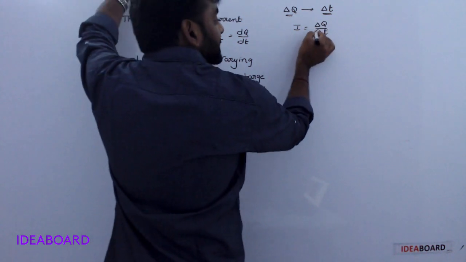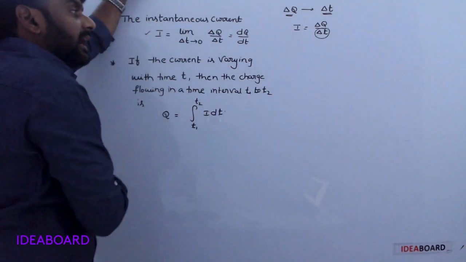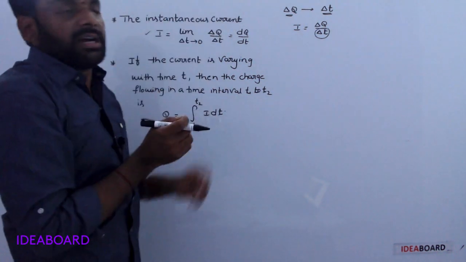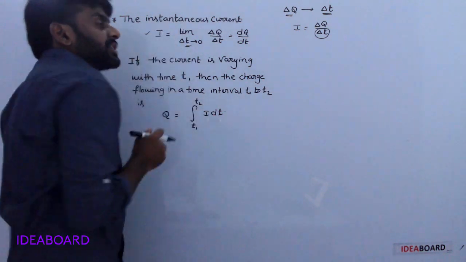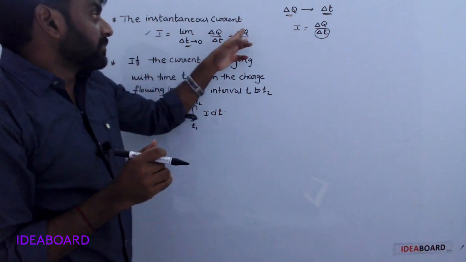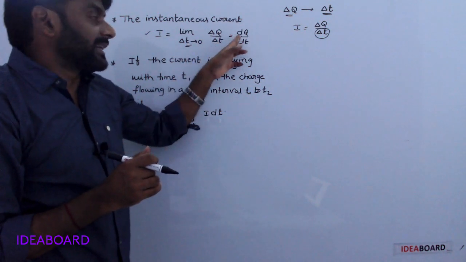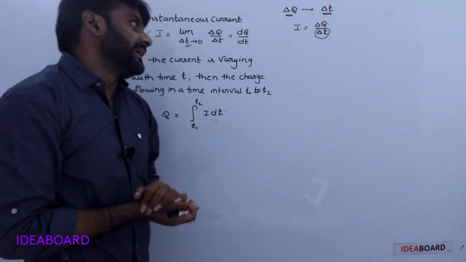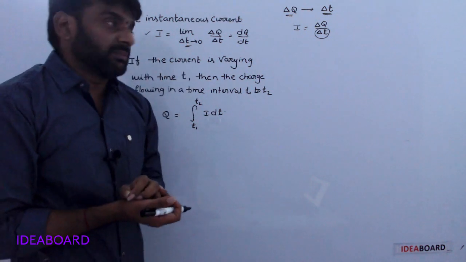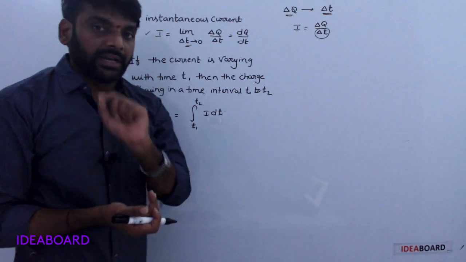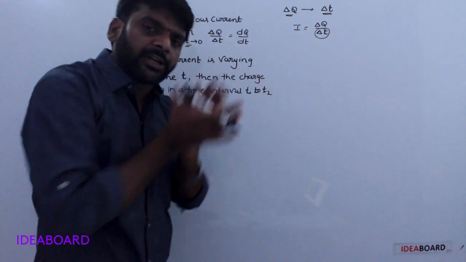Now, if the time interval is very near to 0, that current is the instantaneous current. So I is equal to the limit as delta t tends to 0 of delta q by delta t, which is equal to dq by dt. At a certain particular instant of time, current is nothing but instantaneous current, where the time interval is very near to 0.